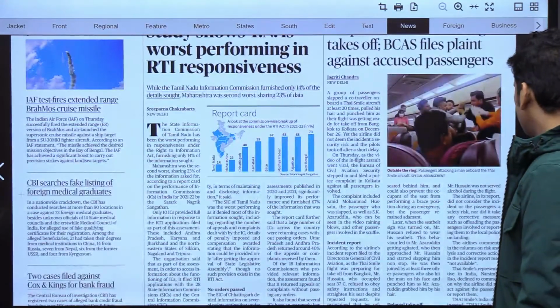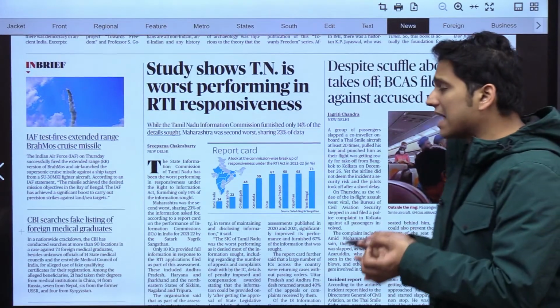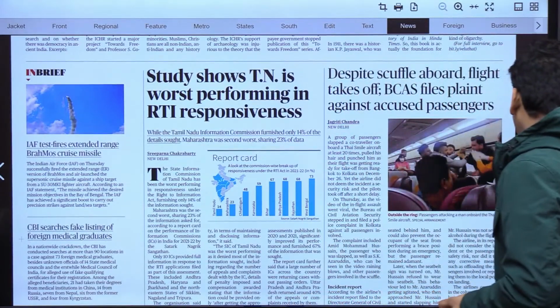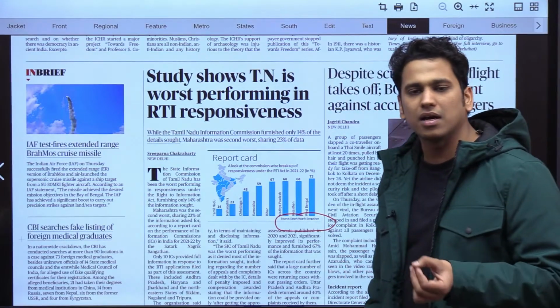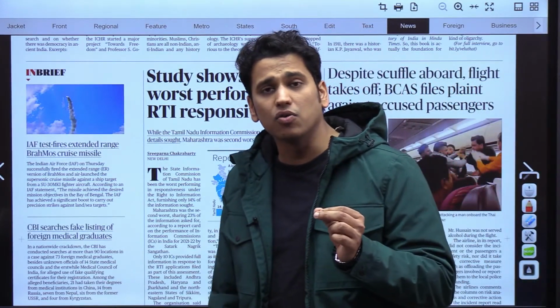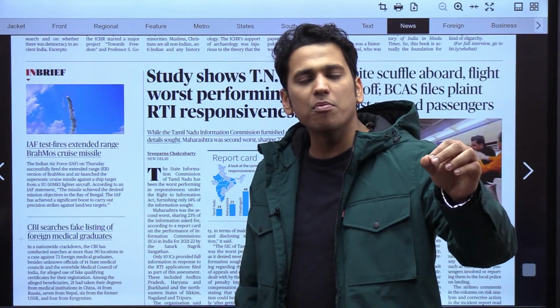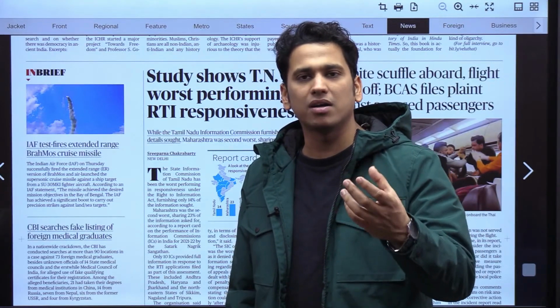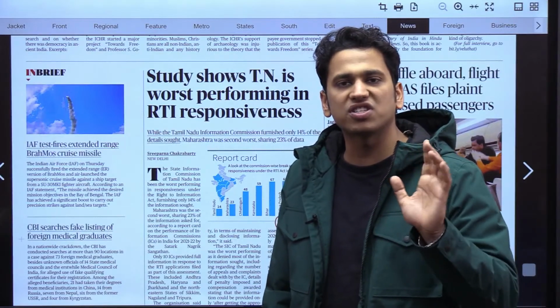Now, this is an important study that has been conducted by Satark Nagrik Sangathan. This is related to the applications that are filed for RTI and how much they have been responded to. Which state is best among giving information related to RTI? Let's talk about the worst states.